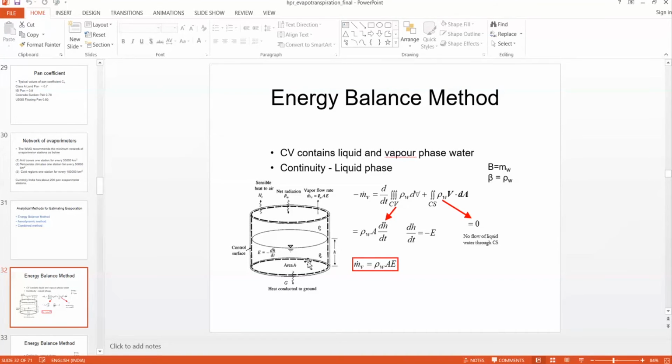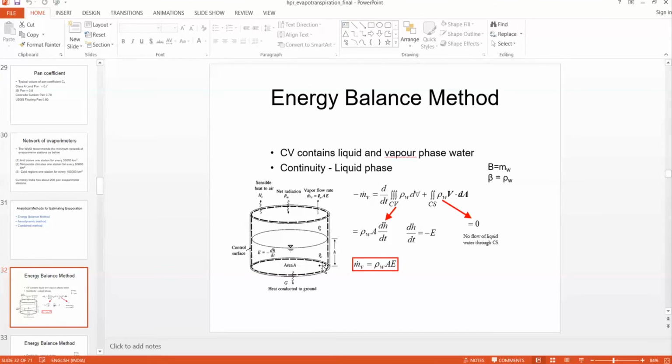So this is the water body, where the water density is rho W. The free surface of a water body is always defined with this inverted delta and three small dashes. This represents the free surface, and above the free surface there is the atmosphere, and the air density is represented by rho a.